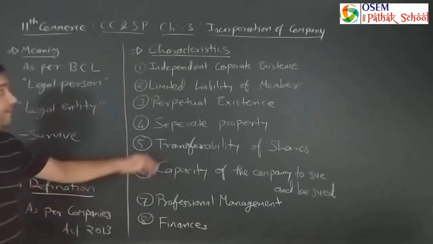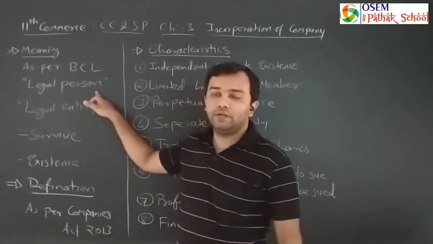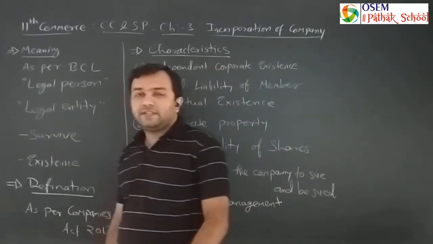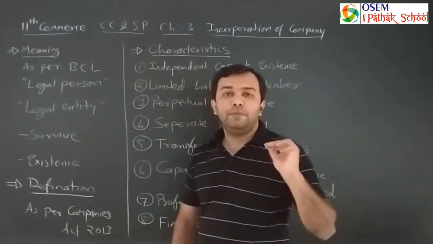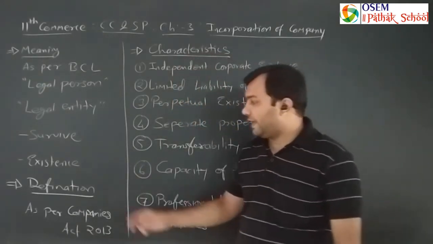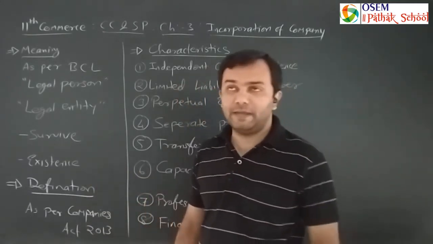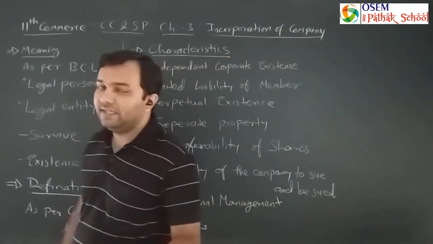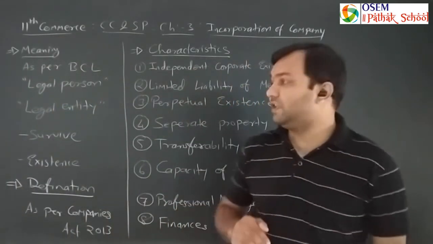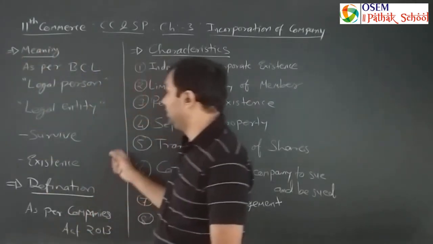A company is a legal person, or you can say legal entity, which can survive beyond the life of its members. The existence of the company does not affect the life of its members. So members may die, retire or change, but the company's existence will continue. So all these things are given in your meaning topic.